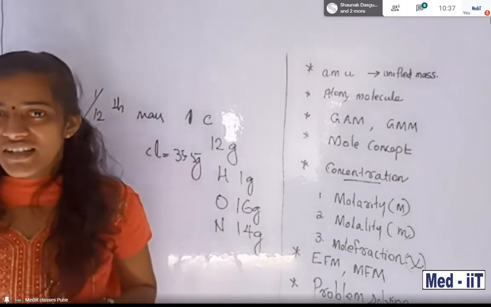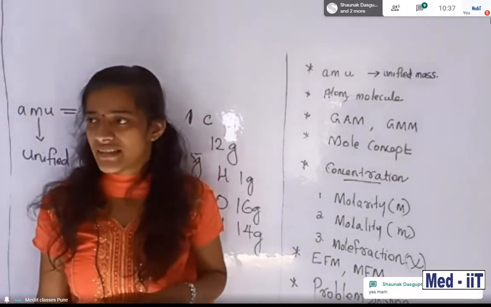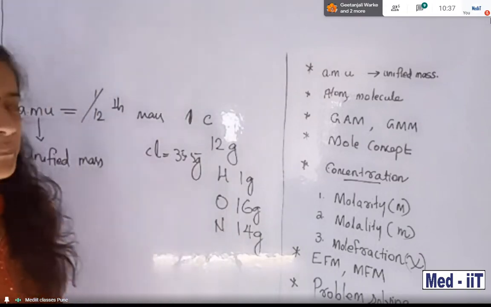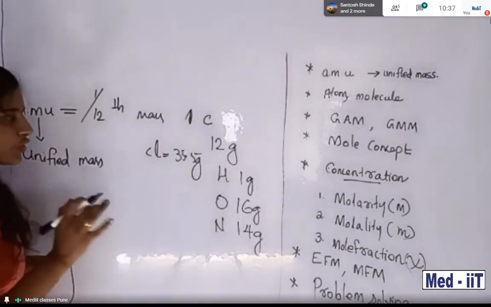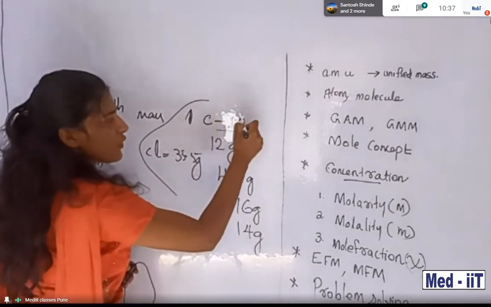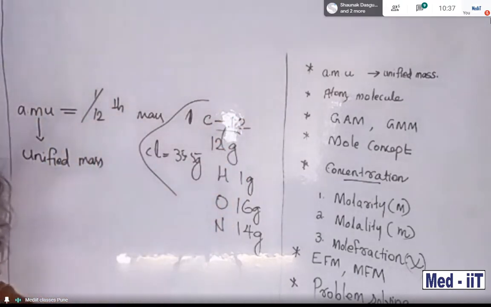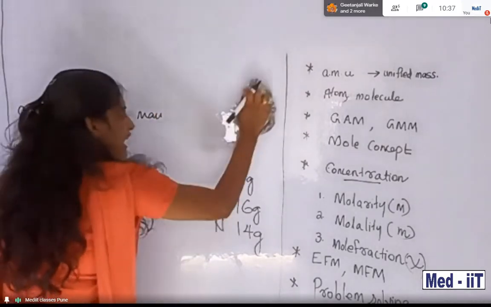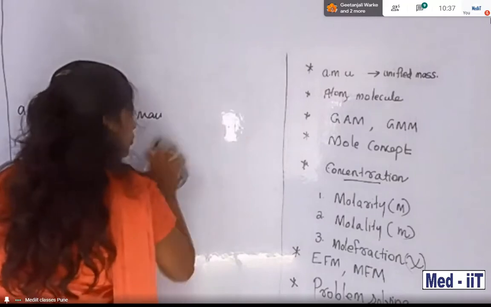I think you know atomic mass from your lower classes. Carbon is 12, so keep the atomic mass in your mind. So what do you mean by atomic mass unit?